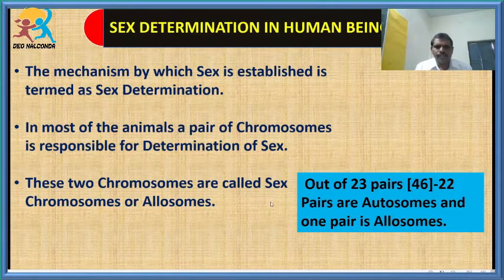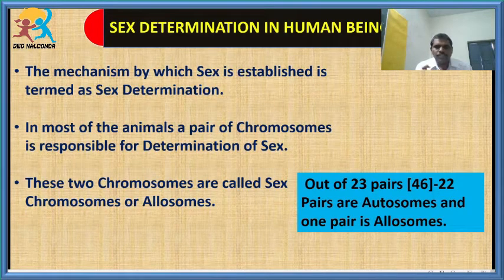In every organism, there are two types of chromosomes. Some of the chromosomes are helpful only in determining the sex, and some of the chromosomes help only in the formation of all the organs of the body other than testis and ovary. What are testis and ovary, students? Ovary is a female reproductive organ, testis is a male reproductive organ.